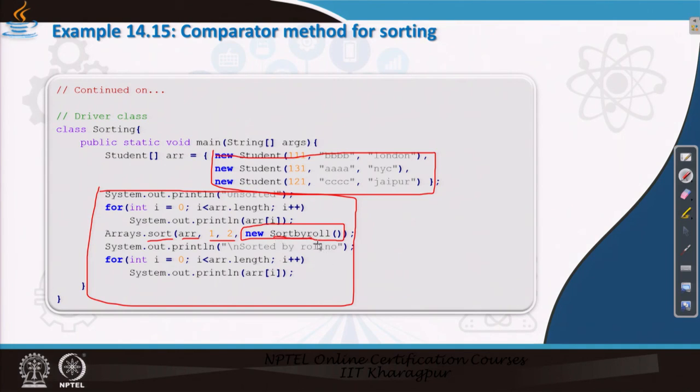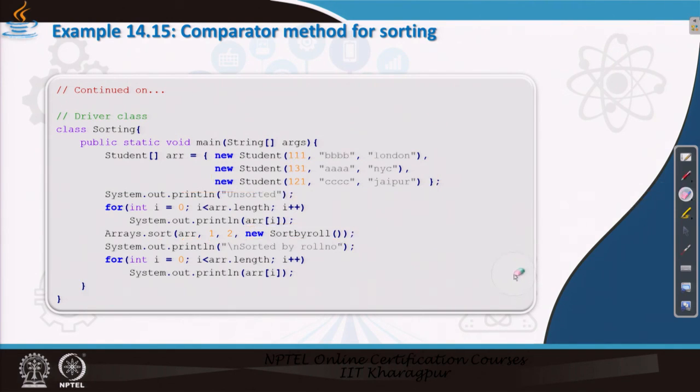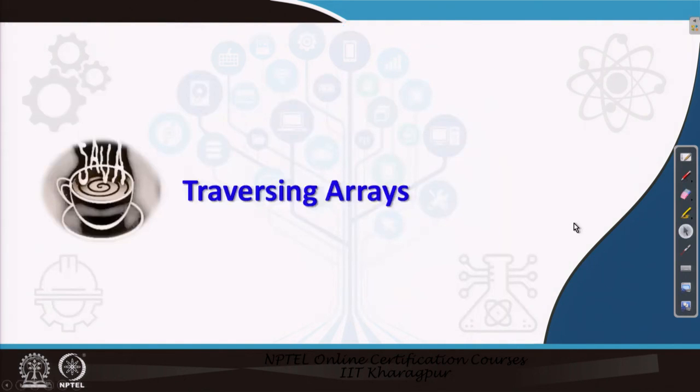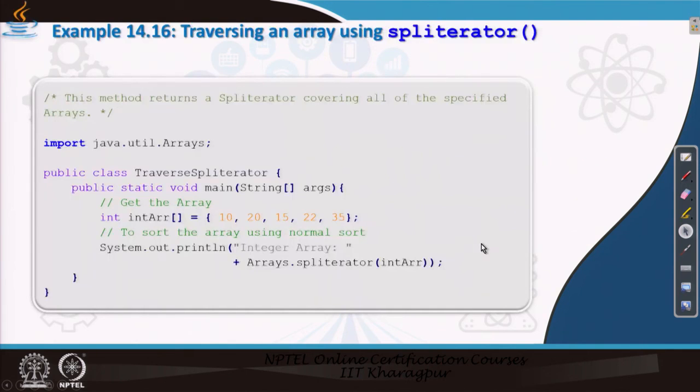So we have defined a method of our own for how the comparator can work to sort it, because for sorting, a comparison operation needs to be defined for data which is of a custom type. For regular data like integers or numbers it is not an issue, but for others it is really an issue. Now traversing arrays is basically the same, there are different methods of traversing. This example uses one spliterator which is declared in the collection object. You just call it, and it will print this array for you one by one.